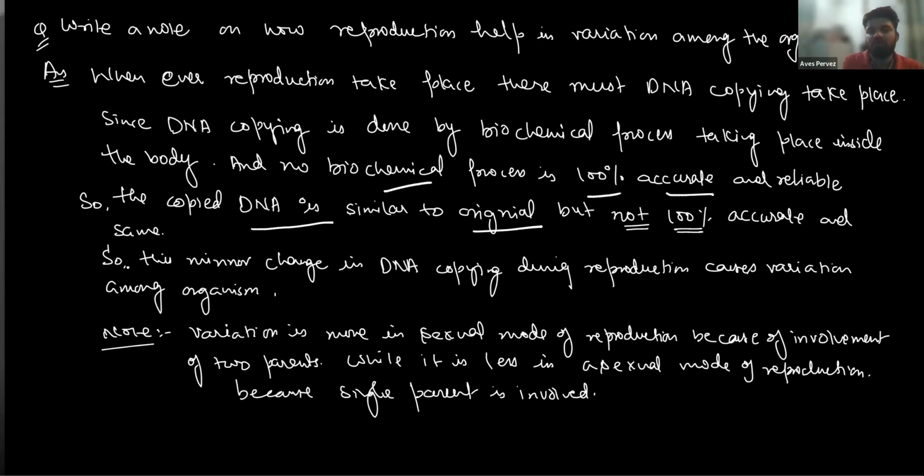So this minor change in DNA copying during reproduction causes variation among the organisms. And note, variation is more in sexual reproduction because of the involvement of two parents' DNA, while it is less in the asexual mode of reproduction because a single parent is involved. So note it down and copy this one.